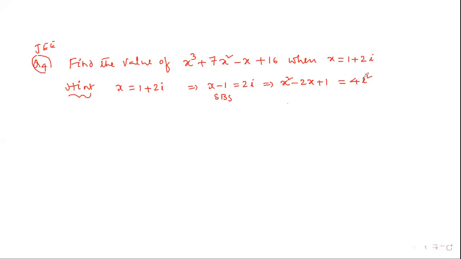For i square value we already know that. So x square minus 2x plus 1 is equal to minus 4. Bring 4 to the left side: x square minus 2x plus 5 is equal to 0.